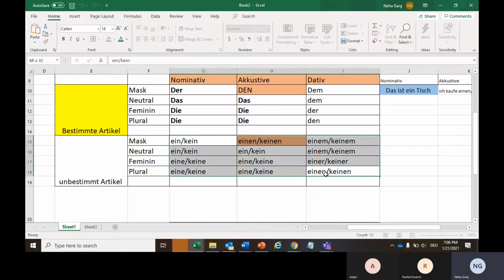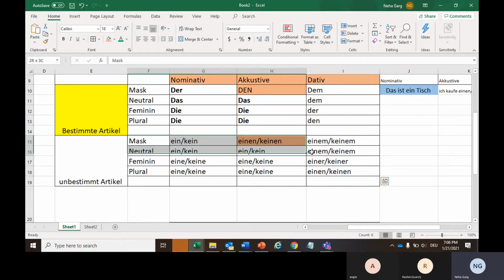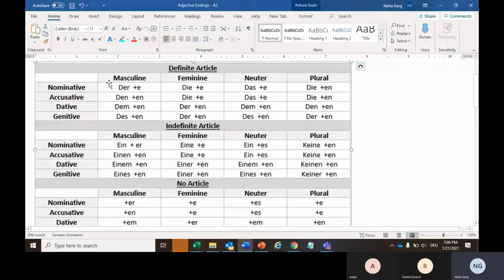So this particular grid is clear. No question or clarification needed for that, right? Okay, good. Now, if we are very familiar with this table, then learning the next table is not a big task.